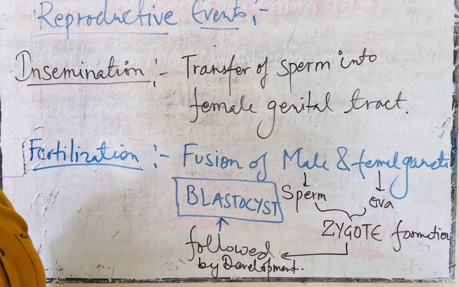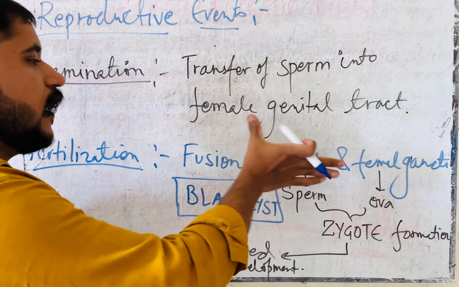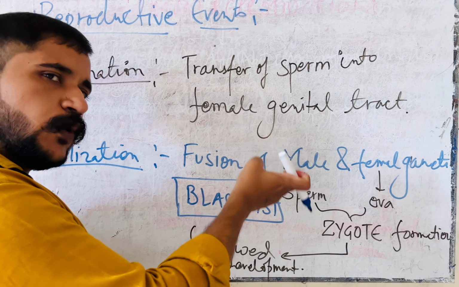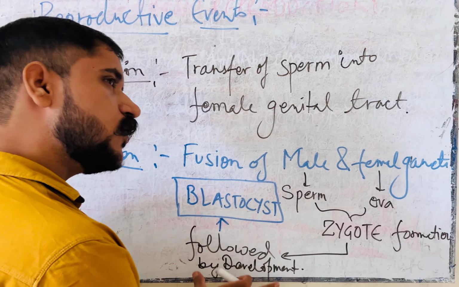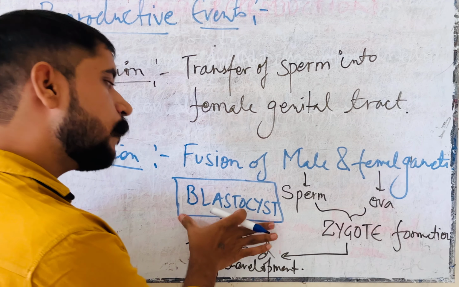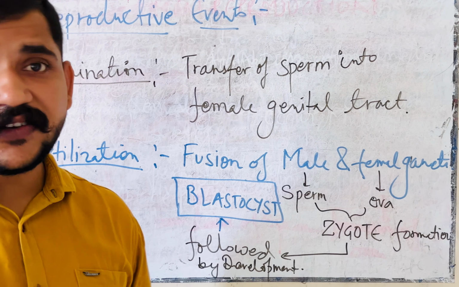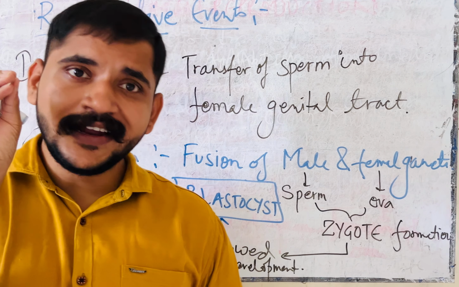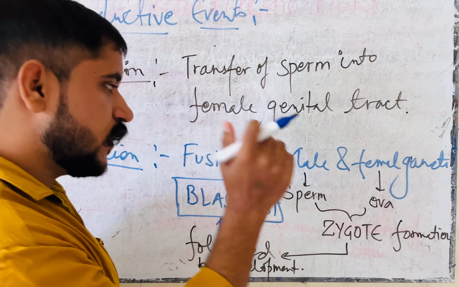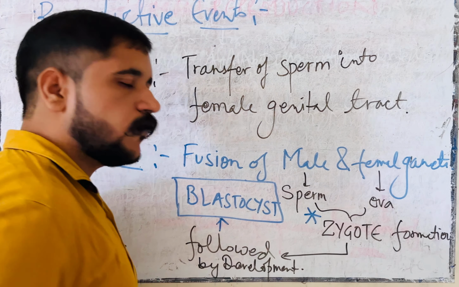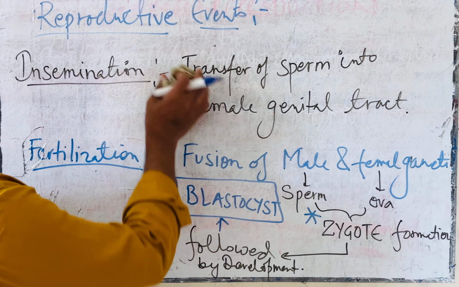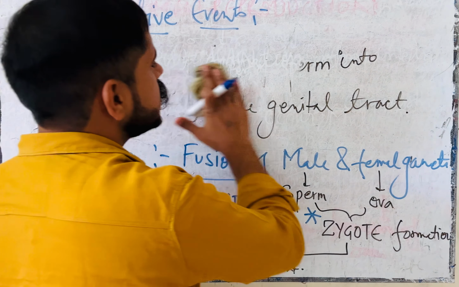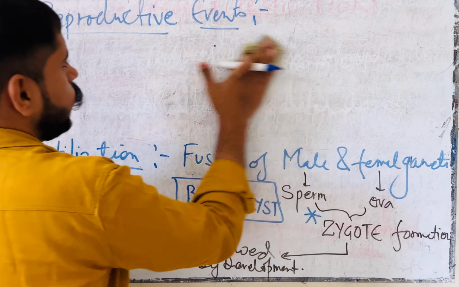At the time of fertilization, male and female gametes fuse to form the zygote. The zygote develops and forms the blastocyst. Keep it in your mind: at the time of fertilization, the zygote is formed. Clear?